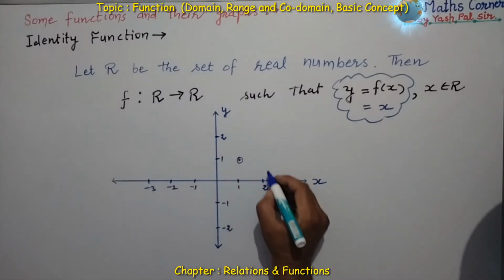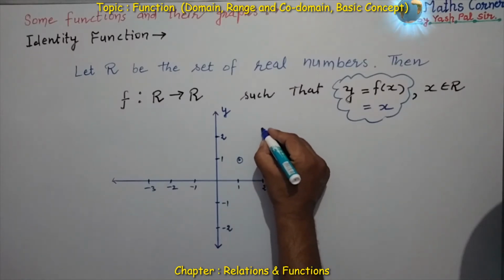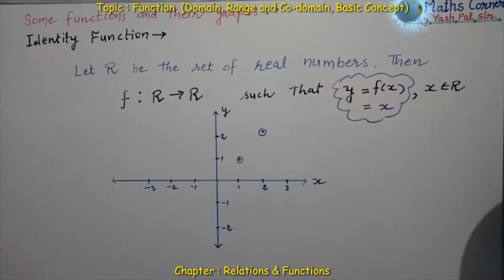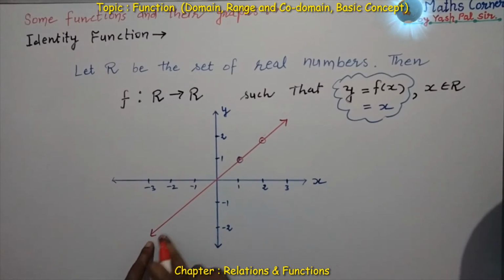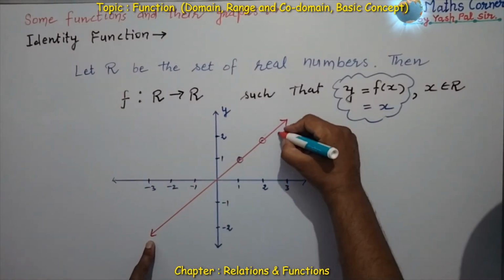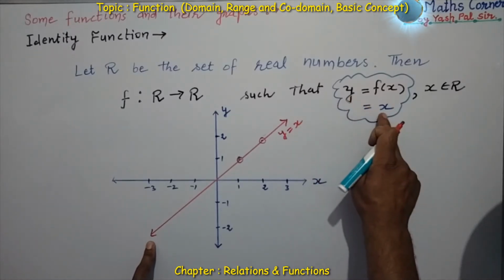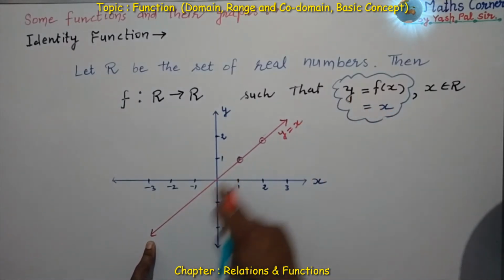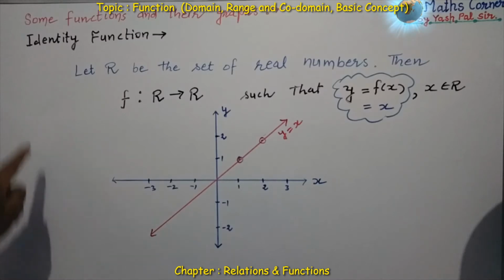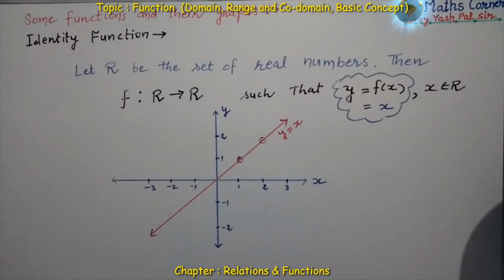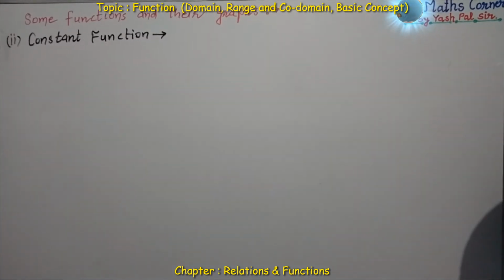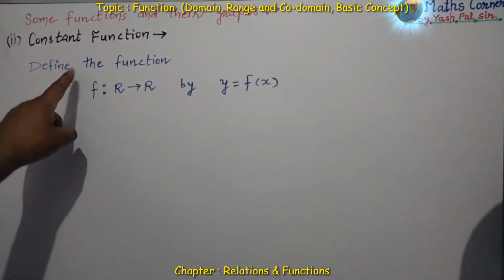This point. If y is 2, then x is also 2. Like this. Joining these 2 points, this is the graph of the line y is equal to x, 45-degree angle. So what is the name of this function? Identity function. Second is constant function.